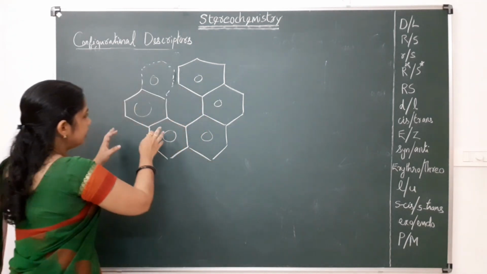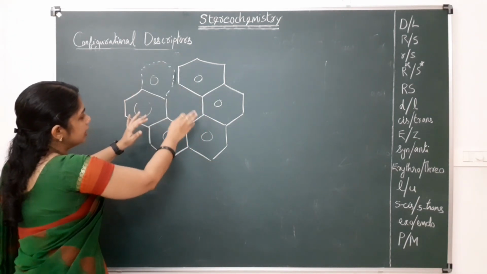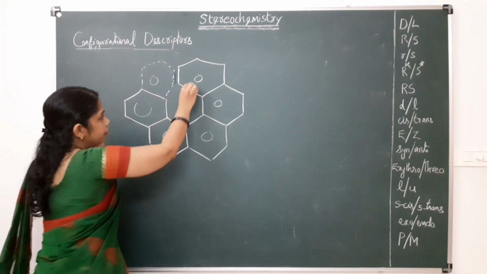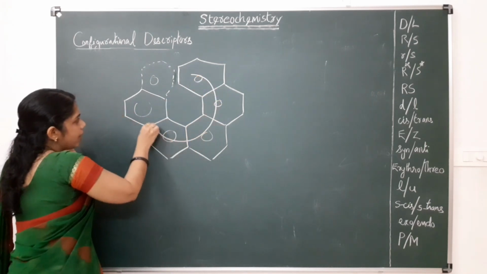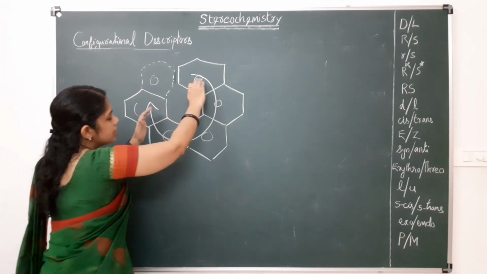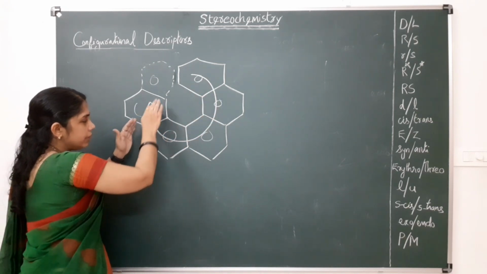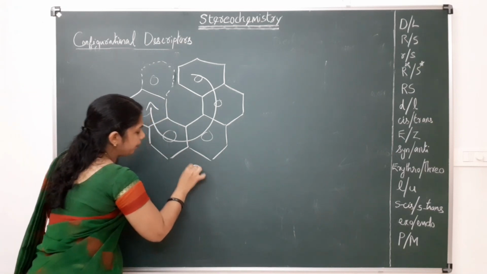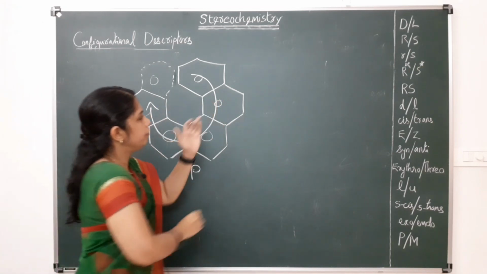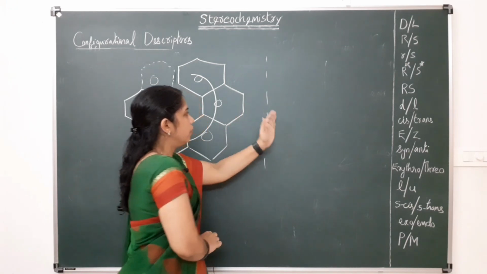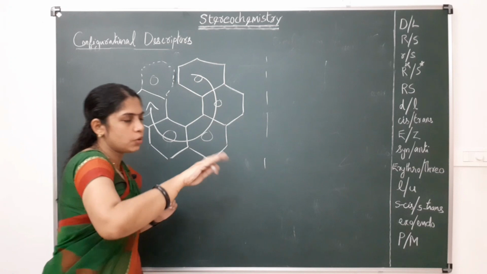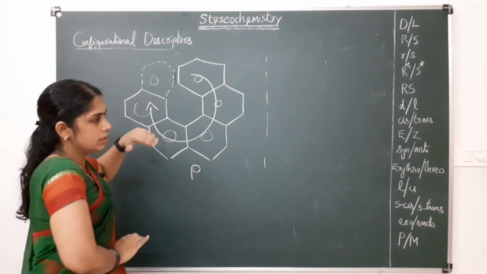And here, if the direction of this helical chain moves in a clockwise manner, in a positive direction, it has the configuration P. If I write the mirror image of this molecule, that will have the anti-clockwise rotation. This one has the clockwise rotation.